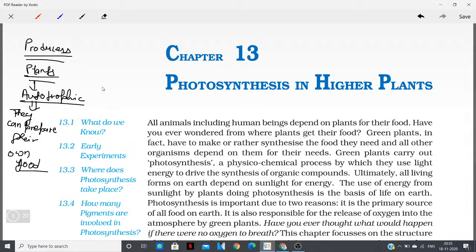So what does that mean? That all other organisms which are not autotrophic depend upon these producers, these plants, for their food needs.